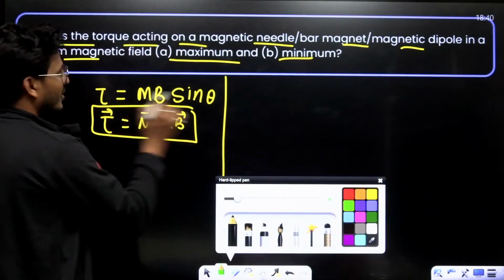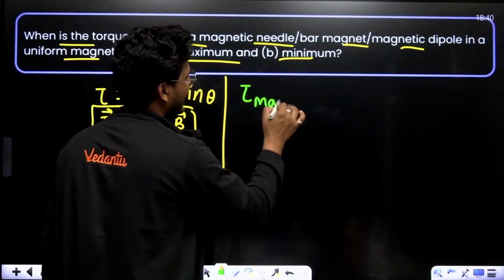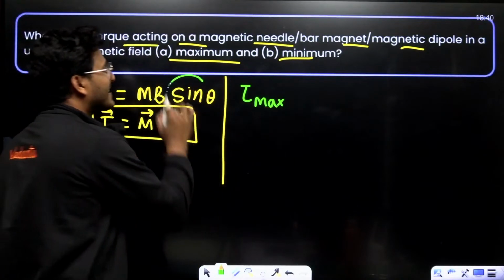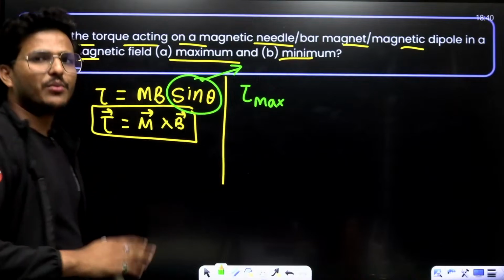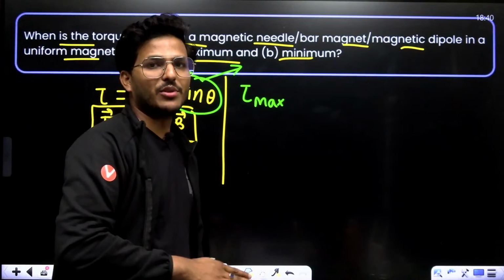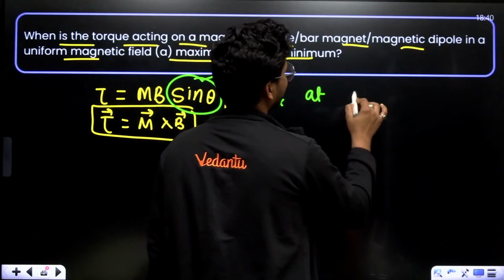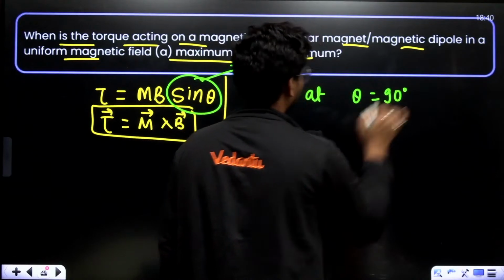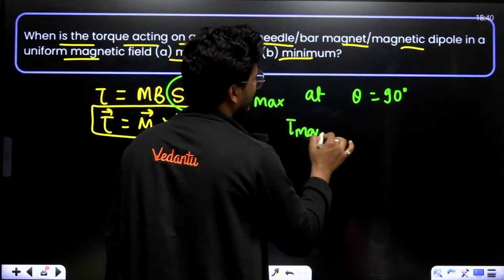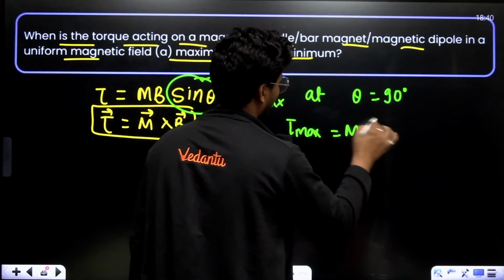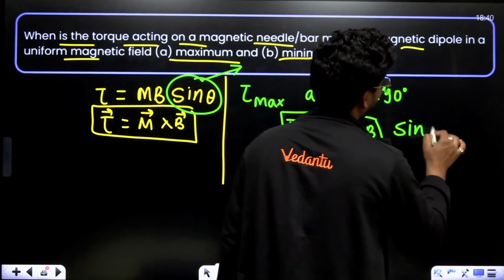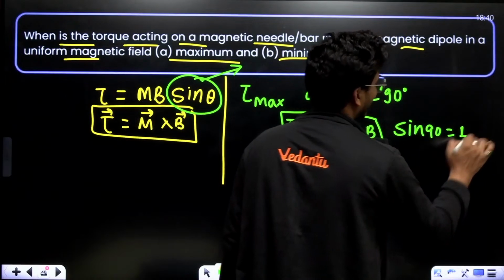As you know, for tau max, there will be the maximum value of sin theta. And where is the maximum value of sin theta? At 90 degrees. Tau max at theta equals 90 degrees, which is equal to mB only, because sin 90 equals 1.